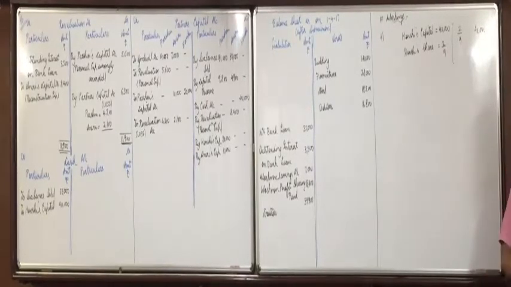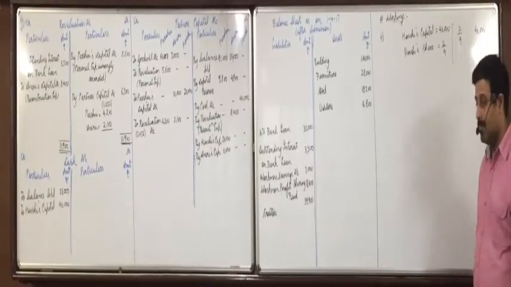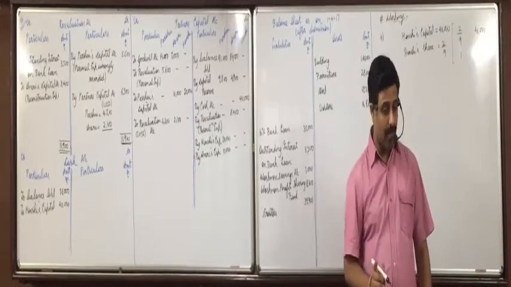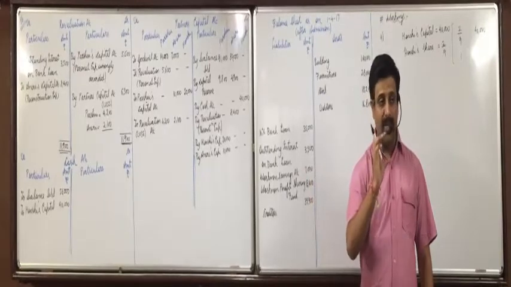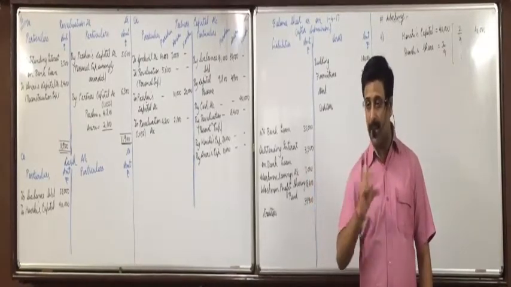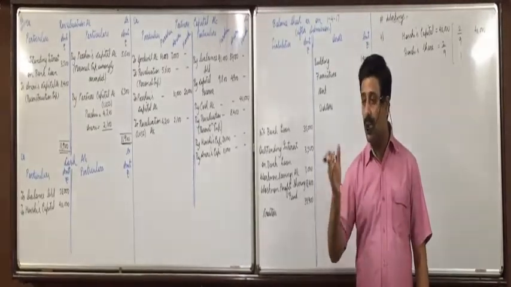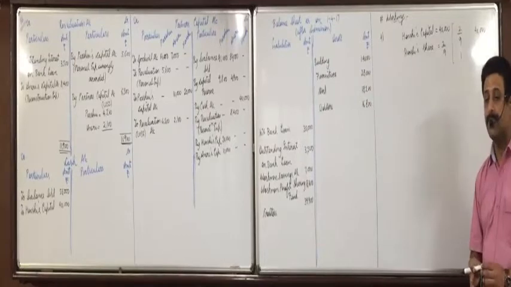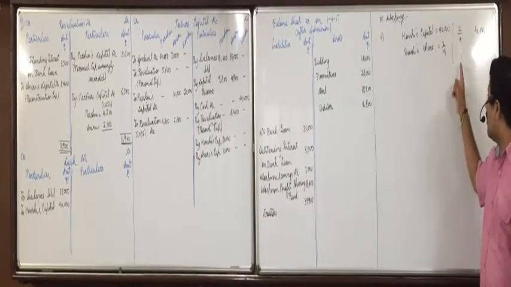What is the total share of the firm always? 1. The total share of the firm is always 1. Like, what is the ratio? 3:4:2. Total share of the firm is all the three partners. If you do 3 by 9 plus 4 by 9 plus 2 by 9, 3 plus 4 is 7, plus 2 is 9. So 9 by 9 will come to what? 1. If you do the total of all the three partners' shares, what will it always come to?